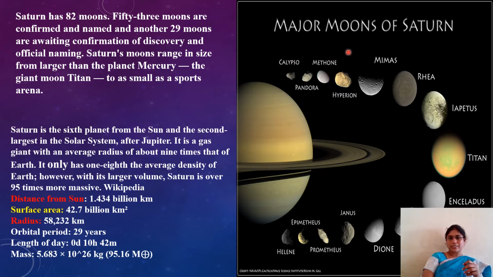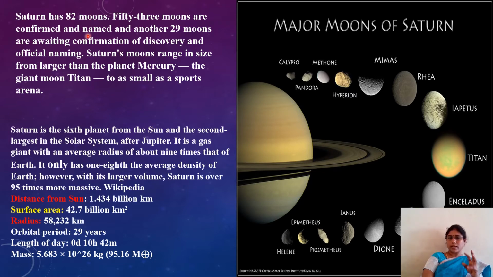See here, Saturn. What are all these? These are all moons of Saturn. This is the planet Saturn. How many moons does it have? Anyone of you know? 82 moons. 53 moons are confirmed and named, and another 29 moons are awaiting confirmation of discovery and official naming.